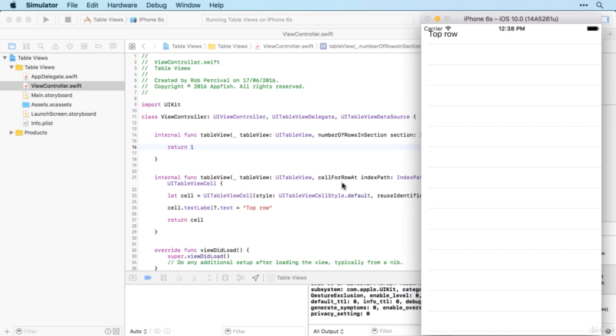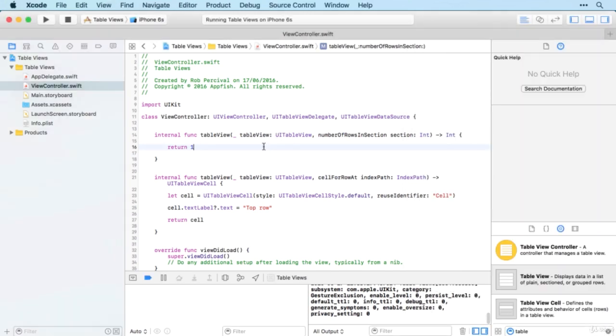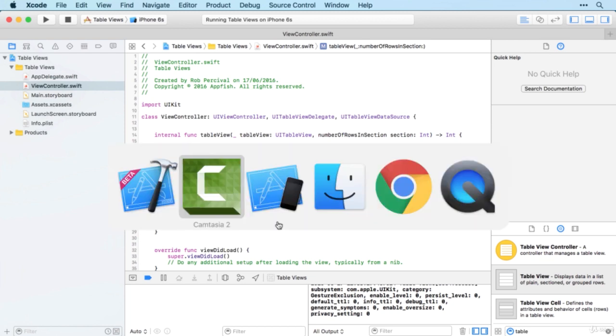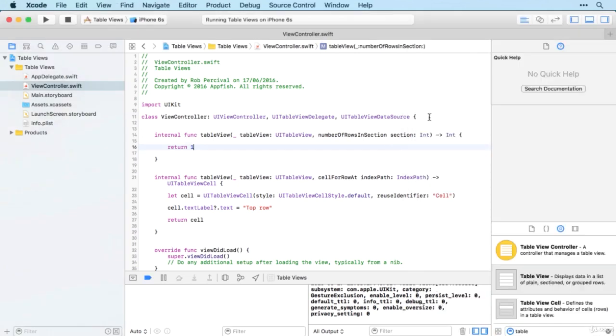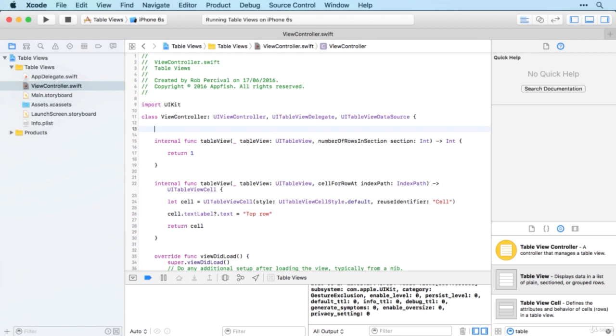Okay, so it's a slightly tortuous process to create the table, but you just need to do essentially the same thing every time that you make one. Now, you may have noticed that so far we've got very static data for our table, which is not normally very useful. We don't normally want to just display some static data to the user. We want to get some information for them. Maybe it would be their Twitter feed or inbox or whatever it is. So normally we're going to want to have some kind of array of data and then display that data to the user. So let's see how we can adjust our code to make it work that way.